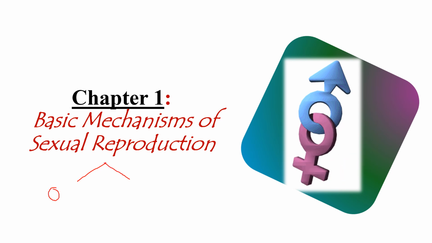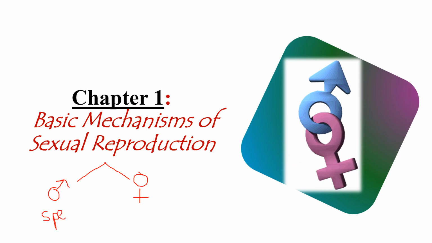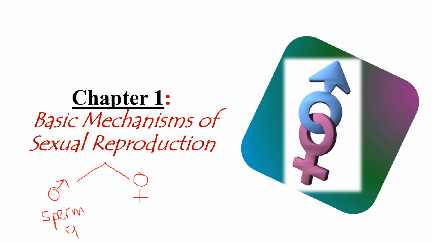This is a symbol for the male person. This is a symbol for the female person. The male has reproductive organs, and these reproductive organs produce a reproductive cell. It's a microscopic cell, called a sperm. We call it a reproductive cell, a male gamete.